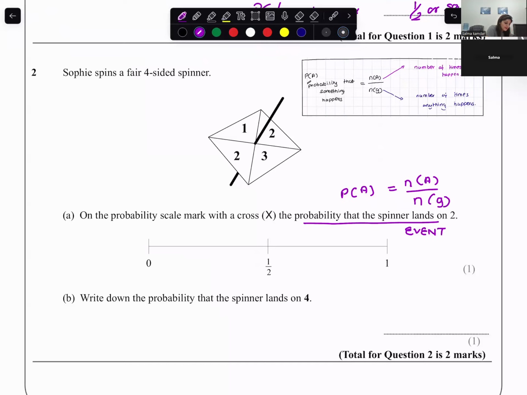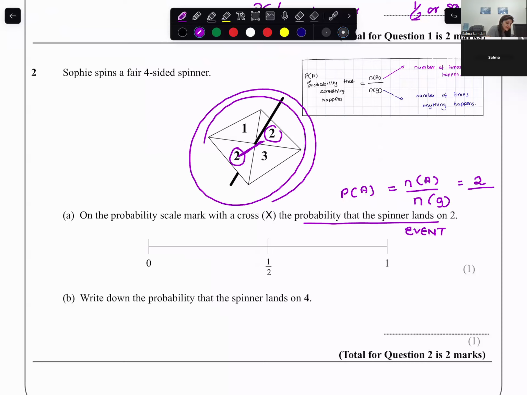So the number of times that the event could happen is 2, divided by the number of times anything could happen, which is the total number of possible outcomes, that is 4. So the probability of A is half, that is 50%. So it is over here.